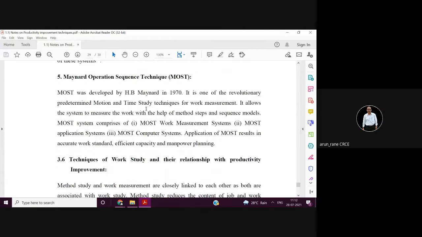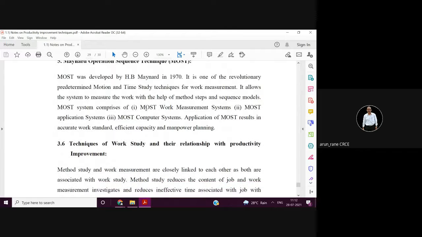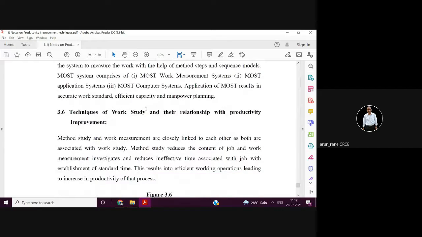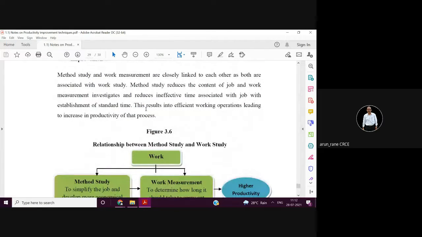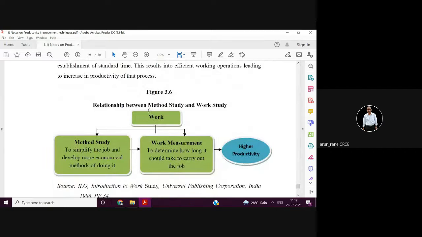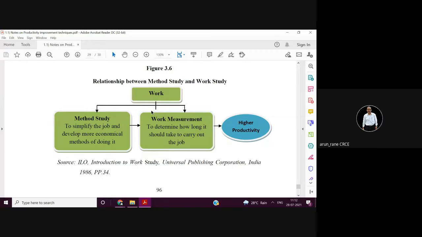So MOST is nothing but the time study technique which gives the time, that is, the engineer can mathematically calculate the time. There is no need to do time study. So he has to just sit at his desk, but he should be thorough about the process.